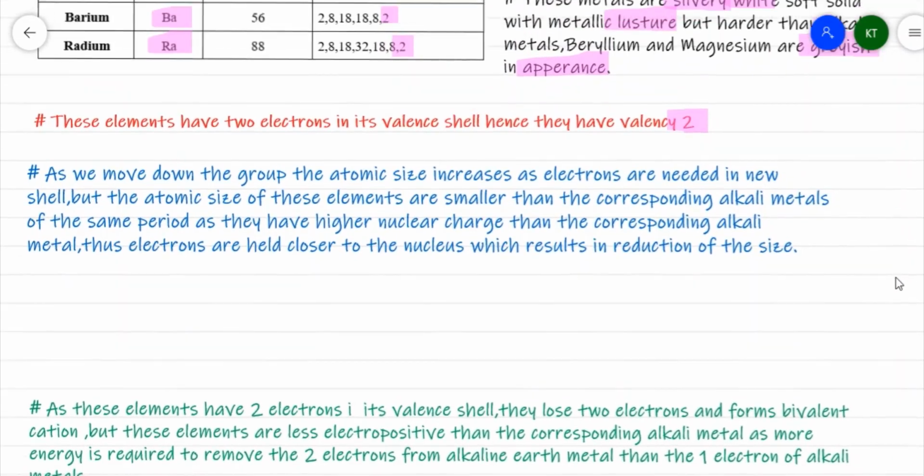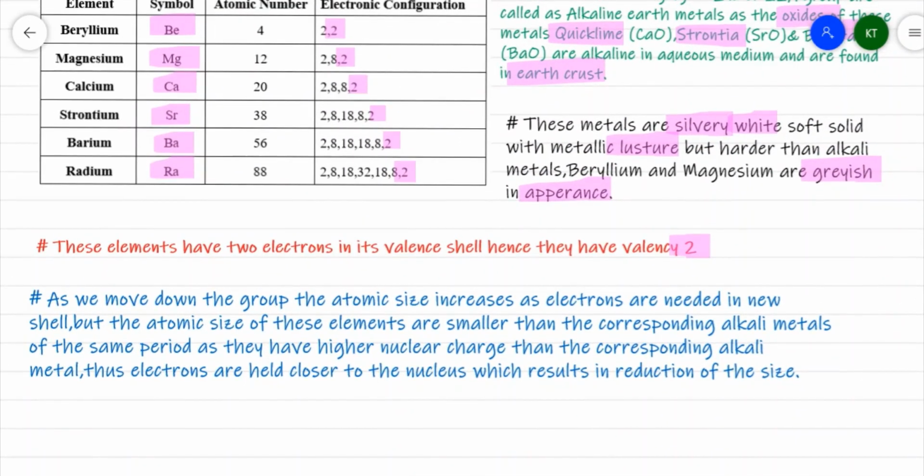Now, as we move from top to bottom, you observe that the size of an atom increases because every time an electron is added in a new shell. For example, beryllium has 2 shells, magnesium has 3 shells, and calcium has 4 shells. The number of shells goes on increasing from top to bottom.